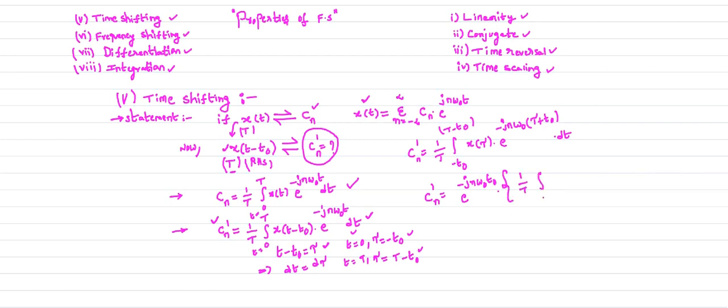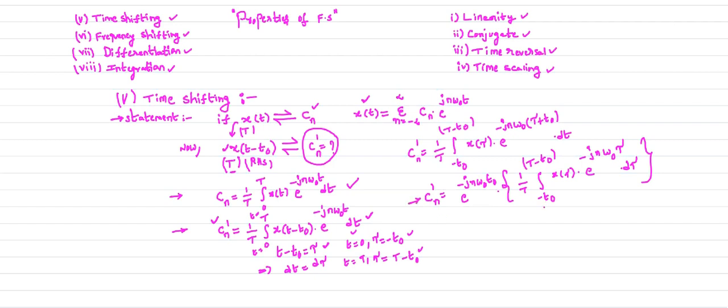So 1 by T, integral from minus t naught to T minus t naught, x of tau, your signal x of tau, e power minus j n omega naught tau d tau. So that is the equation. The modified equation will give Cn dash.